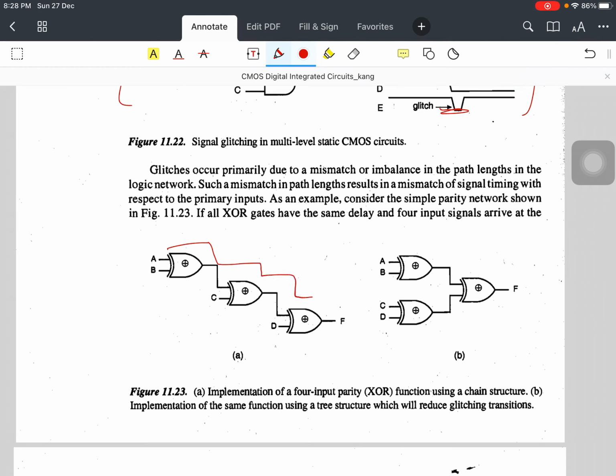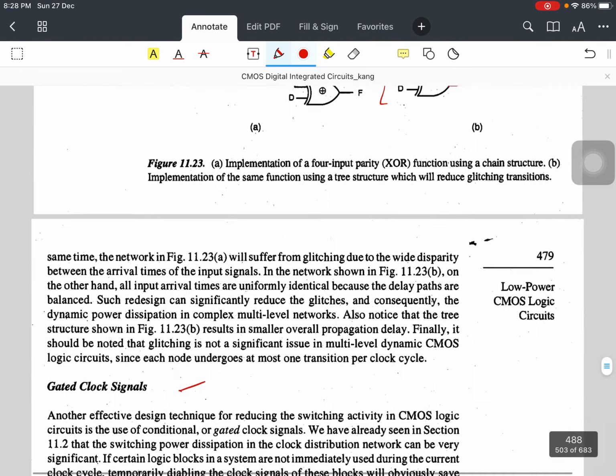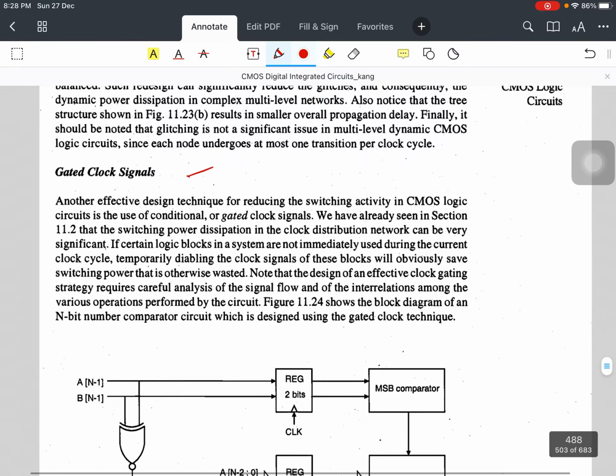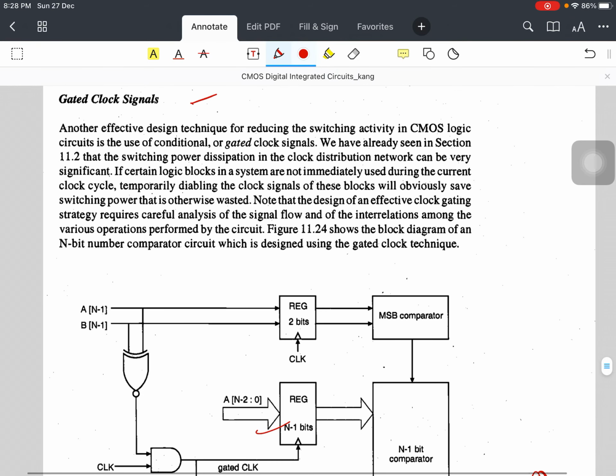So, in that case you can reduce the glitches by connecting the AB and CD XOR gates in parallel and then giving the input into the next stage. Okay, so also you can reduce the glitch in that case and also reduce the delay. So when you do this, your switching activity also reduces. Now, next one.